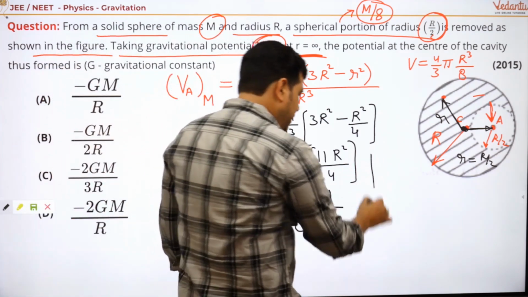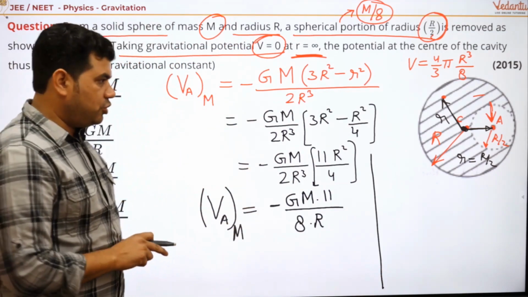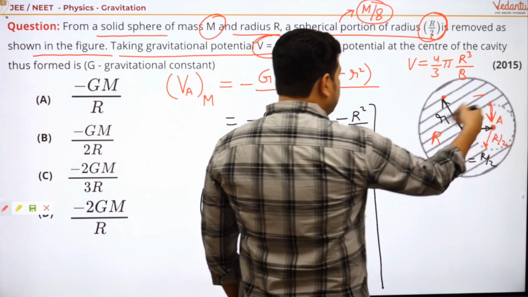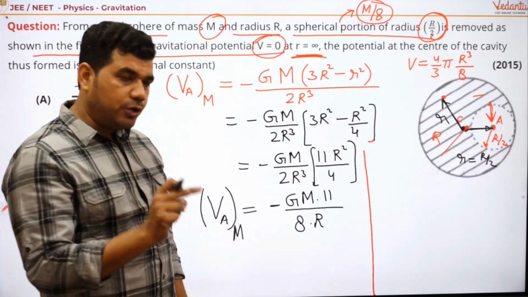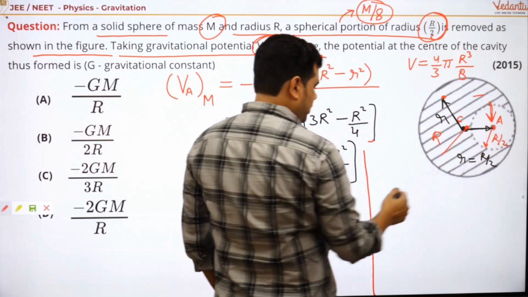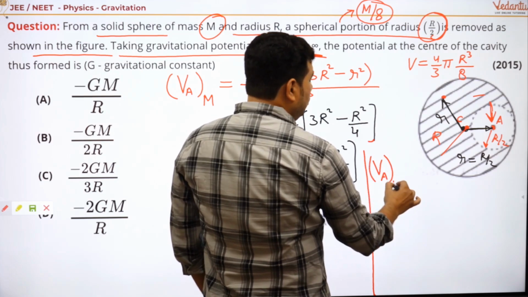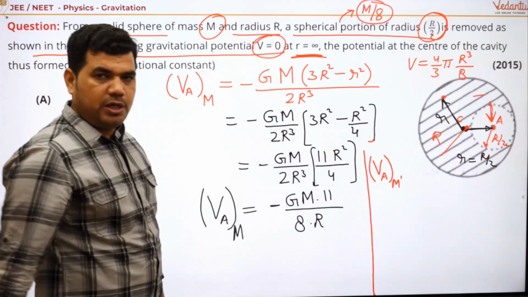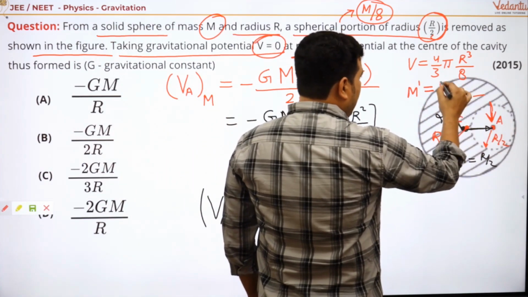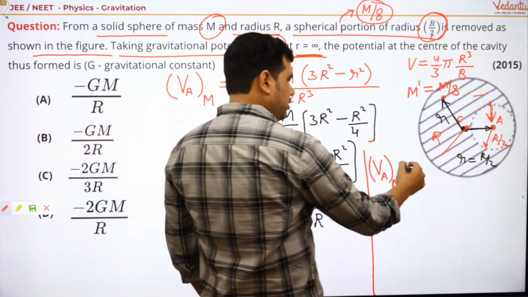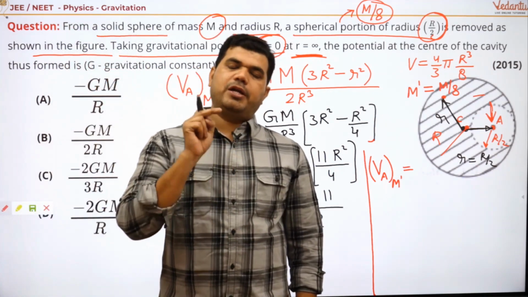Now, what is the gravitational potential at point A due to a small mass? Now, we have to find the gravitational potential due to this smaller one. This is the smaller one, potential again at point A, but due to M dash. What is M dash? M dash is the mass of this one, and that is M by 8. So what's the formula for the potential at the center? That is 3 by 2.